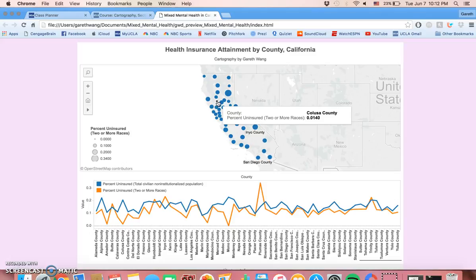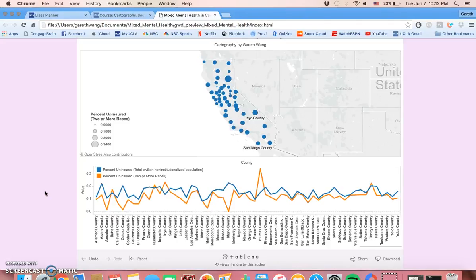population is uninsured. Down below, I have a line graph, which compares the percentage of the mixed population that is uninsured, which is the orange line here, to the percentage of the total population in each county that is uninsured. So this just really shows disparities on a county by county basis. Some notable ones are definitely the aforementioned Plumas County, and Mono County as well, where 0% of the mixed population is uninsured.